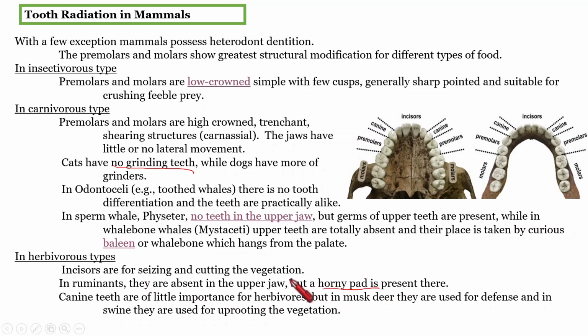About the canine teeth, they are of little importance in herbivores. They are important in carnivores only. But in the case of musk deer, they use the canines for defense. And in the case of swine, meaning pig, they use the canine teeth for uprooting the vegetation.